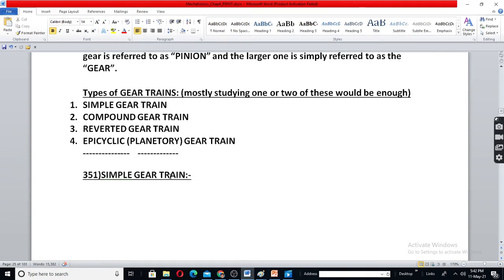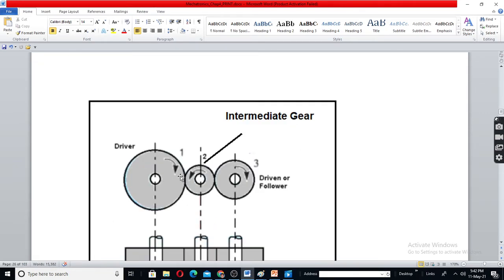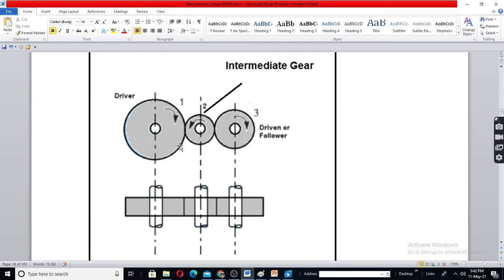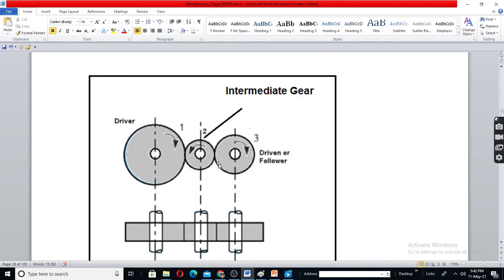Now, simple gear train. Simple means in one shaft there is only one gear. Okay, so this is a driver gear, and this is driven gear. You have here idler gear or intermediate gear.